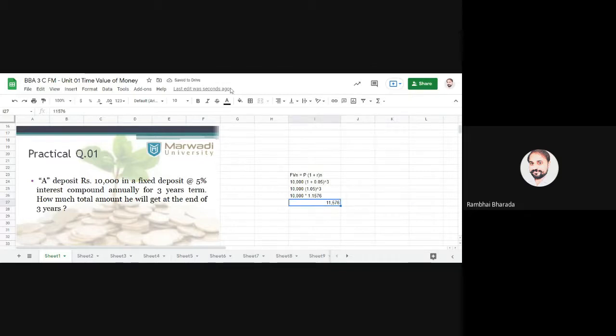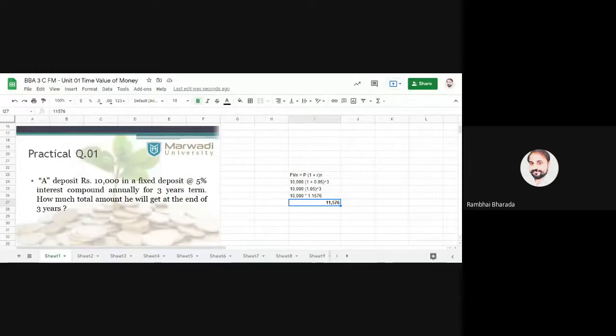This is your answer for the first practical question. Is it clear for everyone? It's very simple. Just write down the formula, put in the values, and go for the multiplication and calculations. Again I repeat, whenever we have a single amount, a rate of interest, and compounding annually, it means it is a future value of single amount.